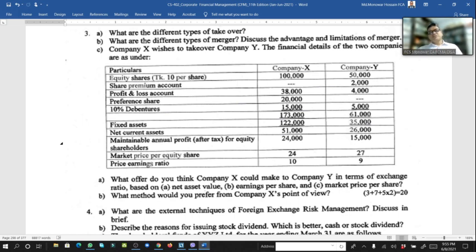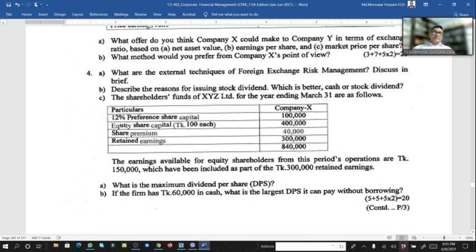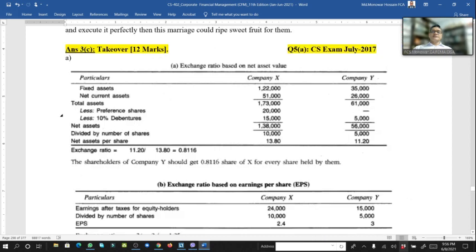You have to do these things. Company X could make an offer to company Y in terms of exchange ratio based on net asset value, earning per share, market price per share, etc. Another thing, what method would you prefer from company X's point of view? There are three methods of exchange. One is based on net asset value. Another exchange would be based on EPS, another on market price. So which one will be right? This is the question. Exchange ratio based on net asset value.